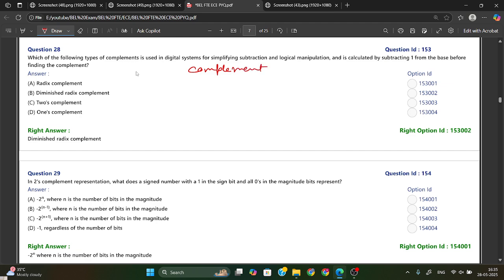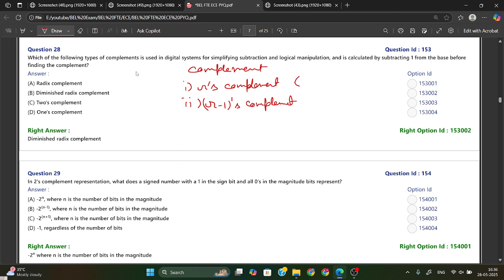Using complement, we are doing subtraction, logical manipulation, everything we are doing with complements. And we have two types of complements. The first one is R's complement, and the second one is R minus 1's complement. These two types of complement are used for simplifying subtraction and logical manipulation.